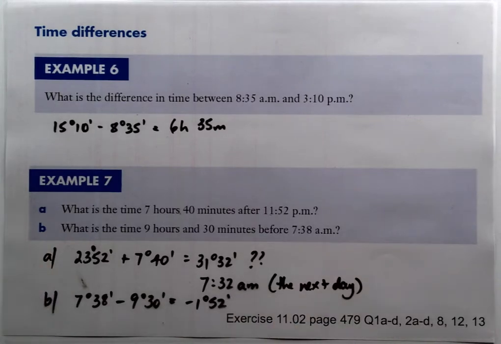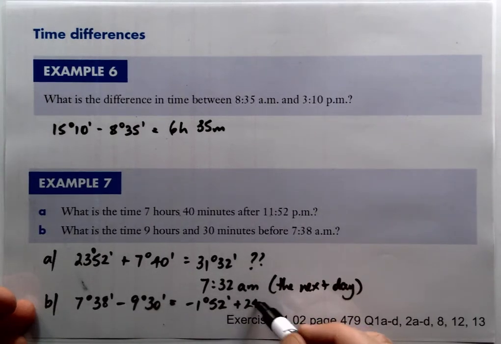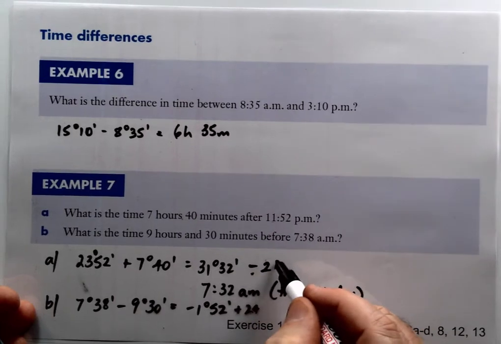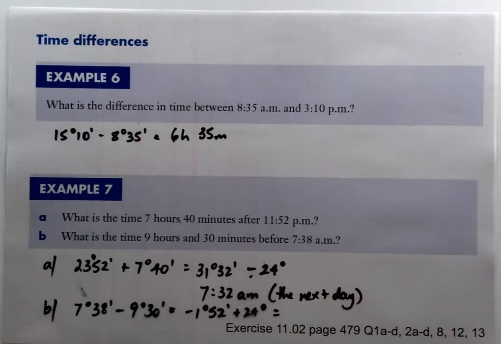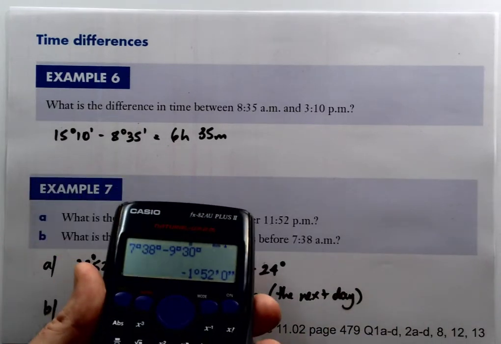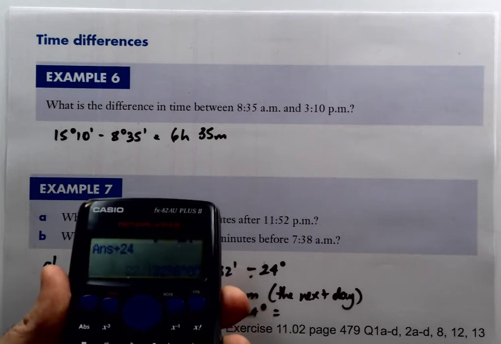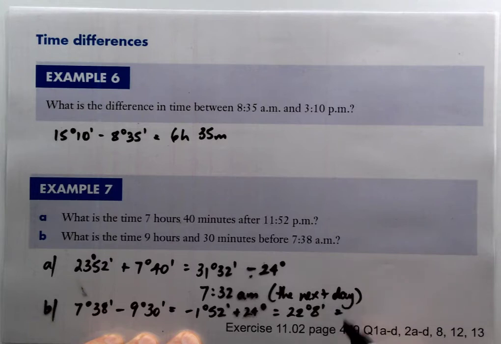Now, what we've got to do here to turn that into the correct time is we've got to add 24. So I suppose what I should have said here, I should have just minused 24 hours. So here we're going to add 24 hours to get it into a proper time. So if we just now go plus 24, we don't need to press the degrees, minutes, seconds. Not then, we do now. So we've got 22:08. So that's 22:08, and that's equal to 10:08 p.m.